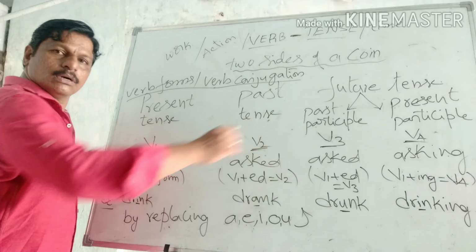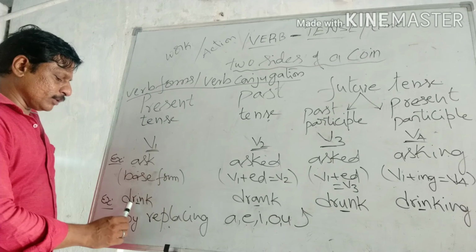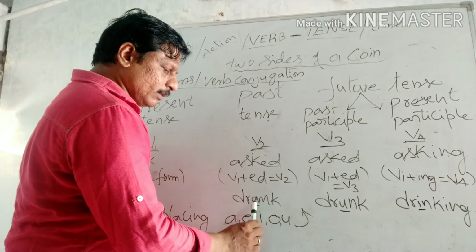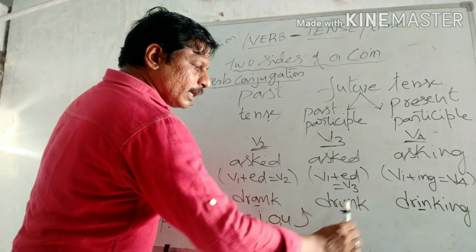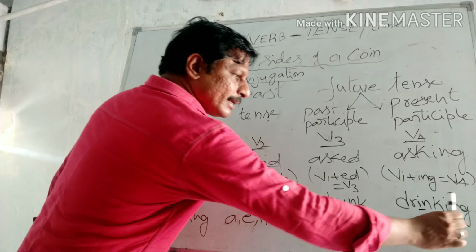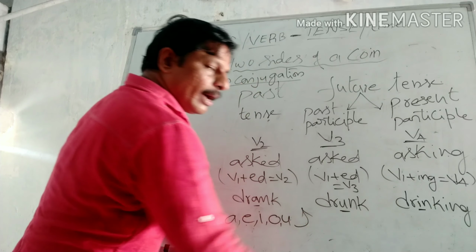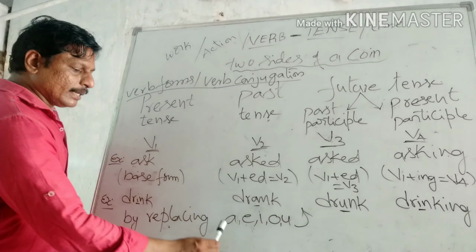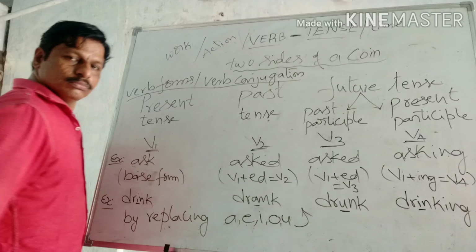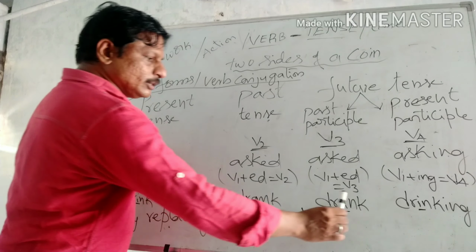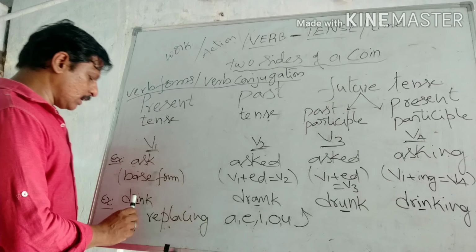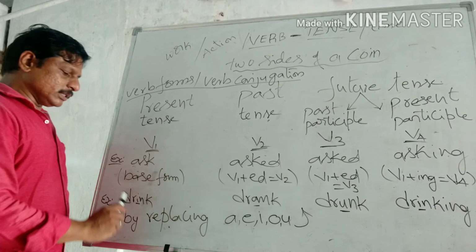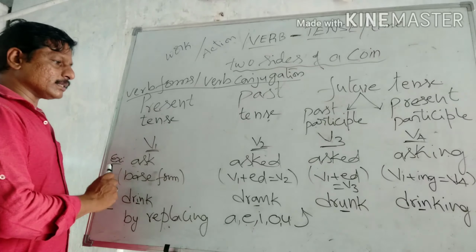If we observe the changes of this root form, here we are using I in D-R-I-N-K, A in D-R-A-N-K, U in D-R-U-N-K, and once again I in D-R-I-N-K-I-N-G. By replacing the vowels A, E, I, O, U, for example, drink, drank, drunk, drinking: here I, here A, here U, here I. Like this. This is one type, and the other one is another type.